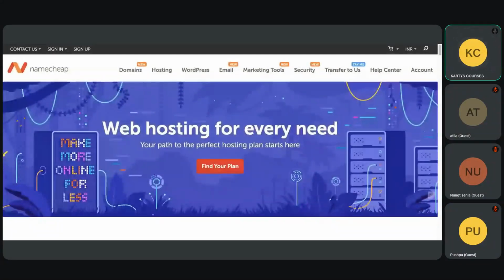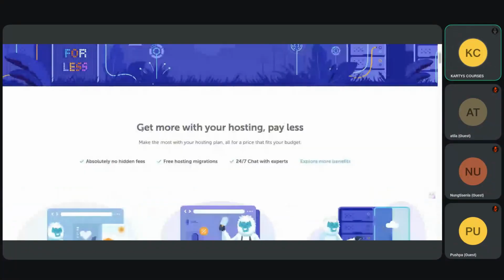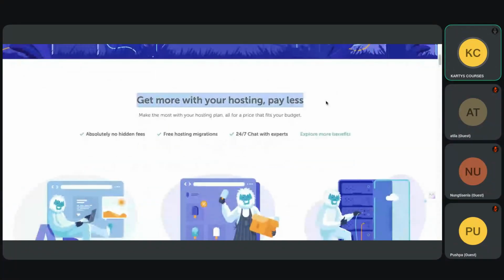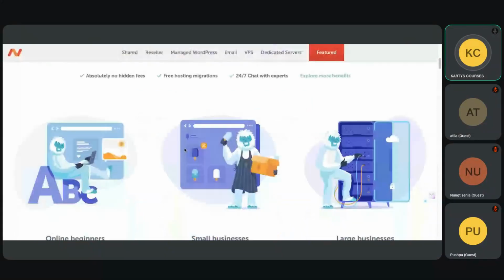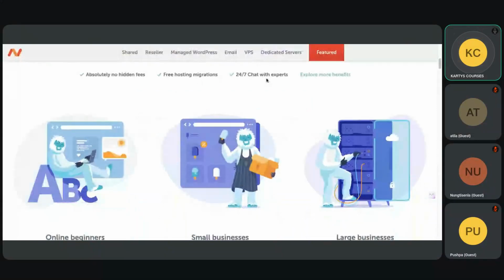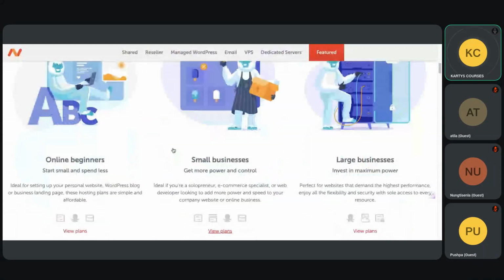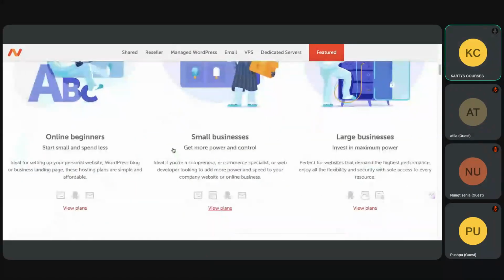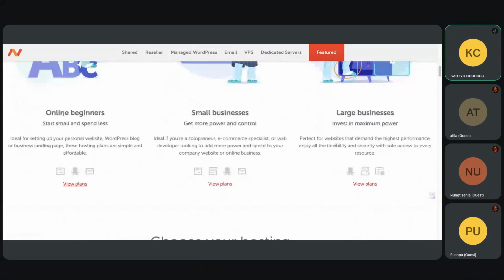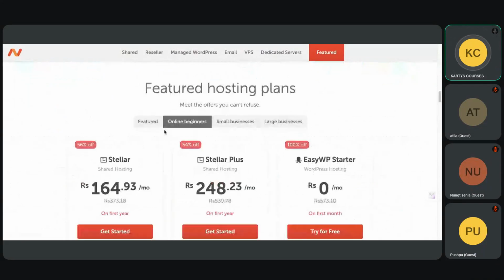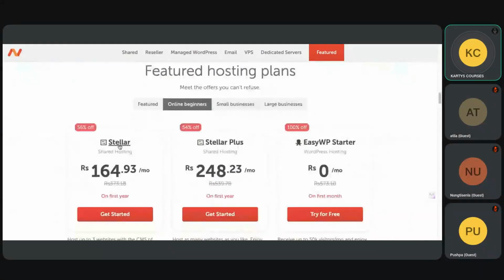So when I click on the Namecheap hosting plan, I get more with your hosting, pay less. It has no hidden fees, hosting migration, 24/7 chat. If you are an online beginner, start small, spend less. You can go for this plan. What are the plans? These are the plans: Stellar, Stellar Plus, and Easy WP Starter.